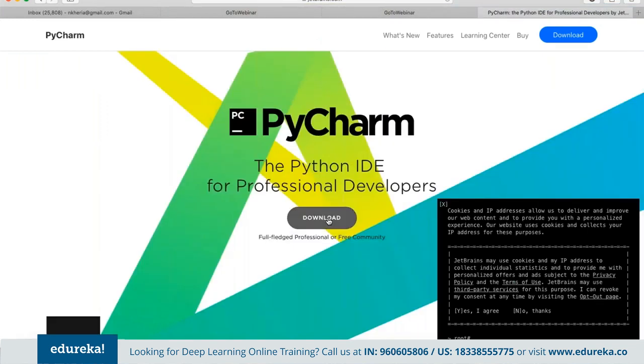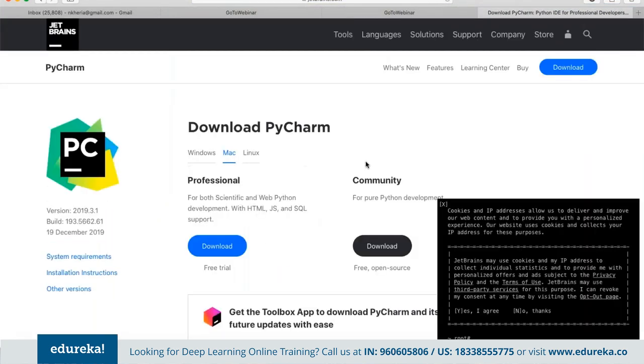If we click on download, we are taken to the download page. PyCharm is available for all three platforms: Windows, Mac, and Linux. Once downloaded, just like normal software, we can set up this entire IDE here.